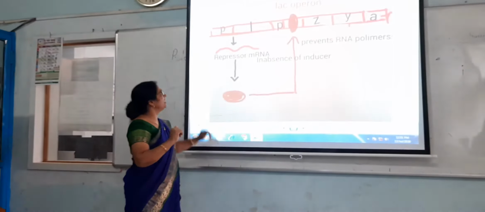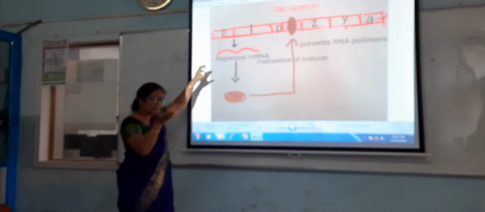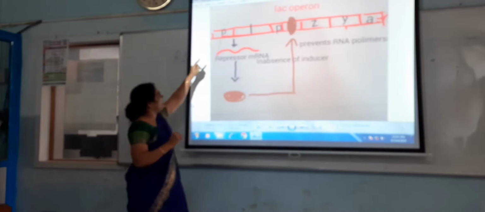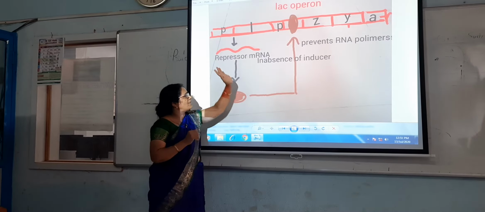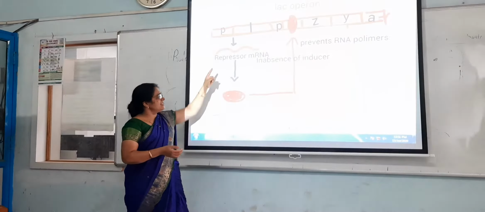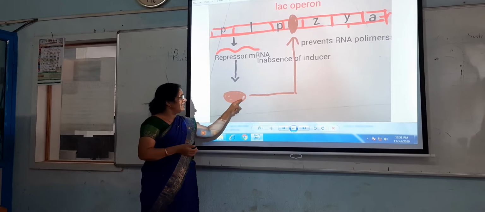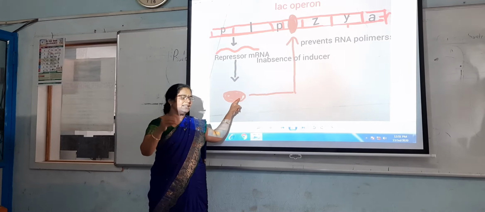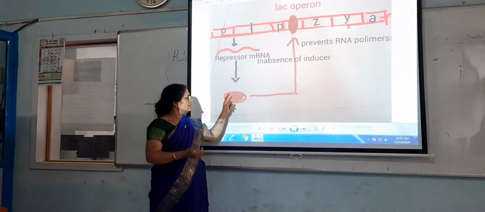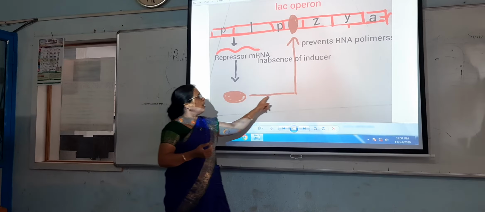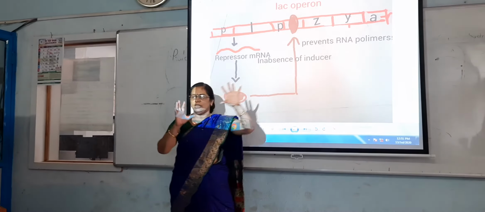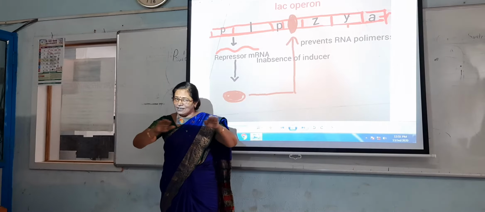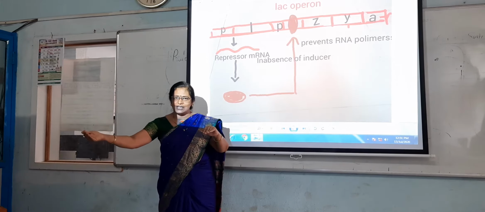That's why, whenever such Escherichia coli is kept in the sucrose medium, the regulator gene produces the repressor messenger RNA. Then this repressor messenger RNA synthesizes the repressor protein. As the enzymes are not necessary here, the repressor protein blocks the operator. That's why the signal is not given to synthesize the messenger RNA.